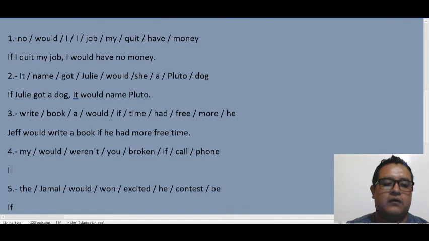Number four, I. The same here. We are not starting with if, we are starting with the subject. I could call you, no comma, because we are not starting with if, we are starting with the second clause.